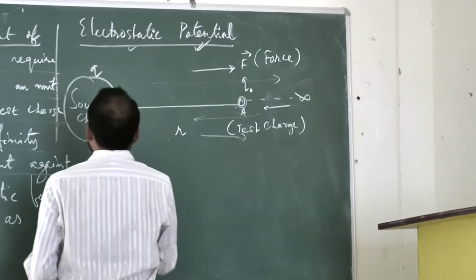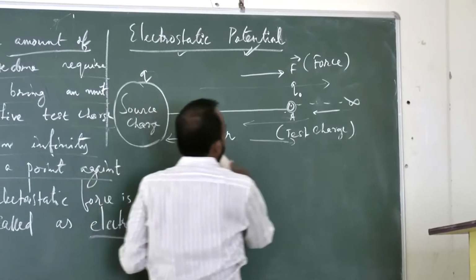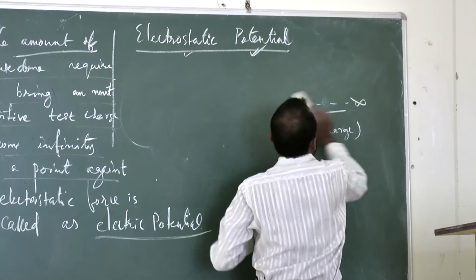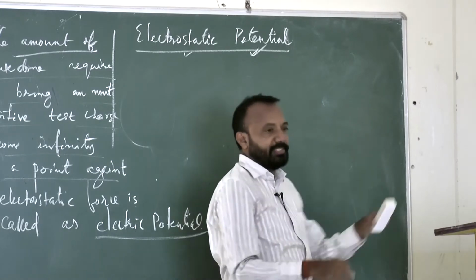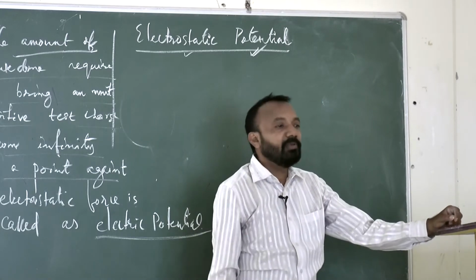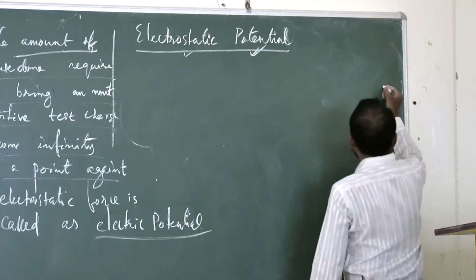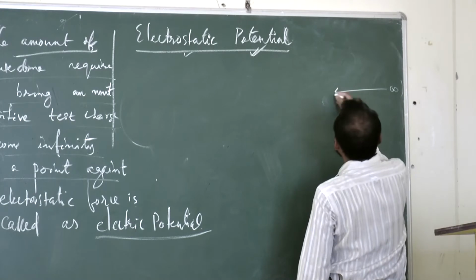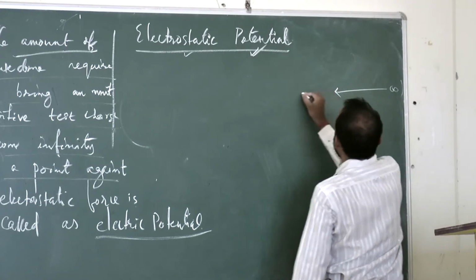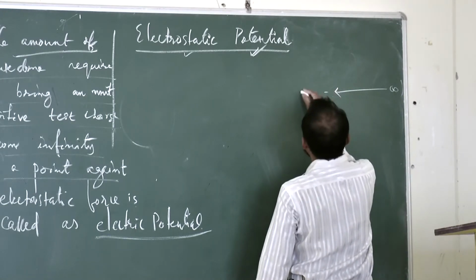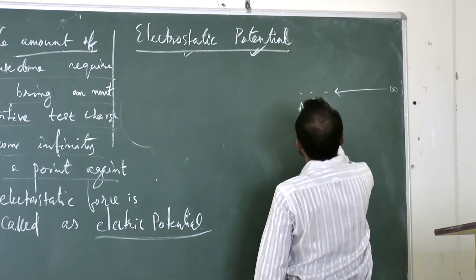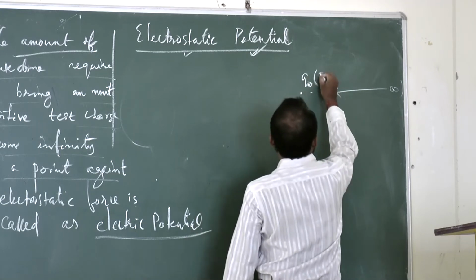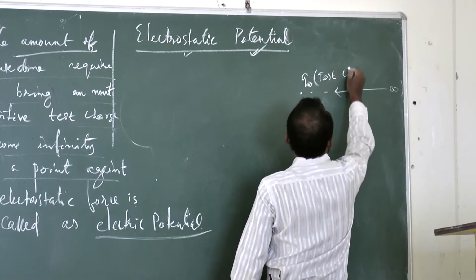Now, it is clear. Now, you see, if I am bringing this test charge from one place to another place, suppose once again this is infinity, and the test charge is brought to point P, this is point A. Here the source charge is plus Q naught, and the test charge is here.